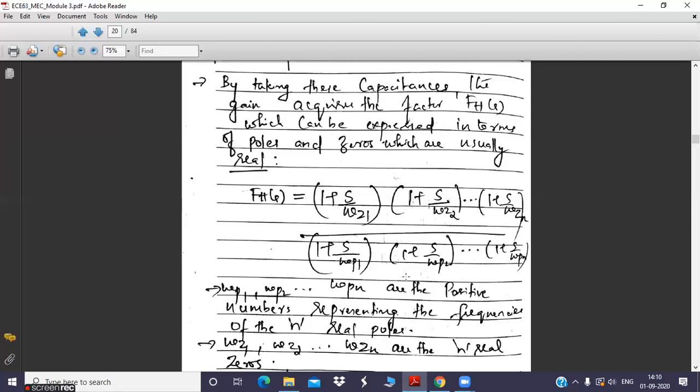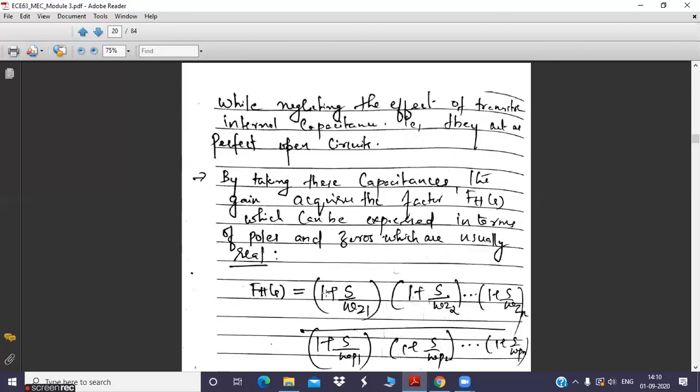How many poles are there? There are n poles and n zeros. This is the way of representing the high frequency gain function. You know the speciality of this function: it will be 1 for low frequencies.